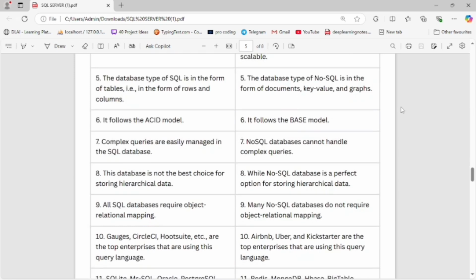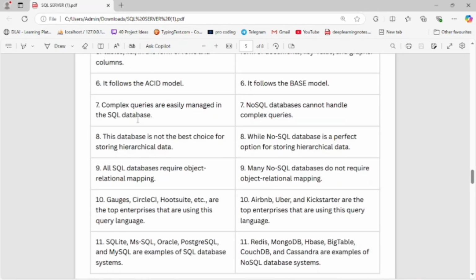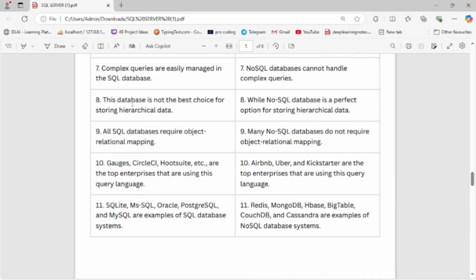Now in SQL it follows the ACID model. In NoSQL it follows the BASE model. In SQL, complex queries are easily managed, and a NoSQL database can't handle complex queries. The SQL database is not the best choice for hierarchical data, as it does not store hierarchical data. A NoSQL database is a perfect option for storing hierarchical data.